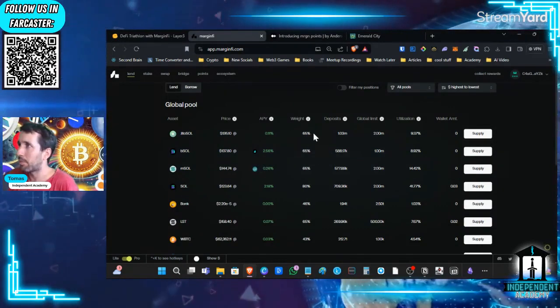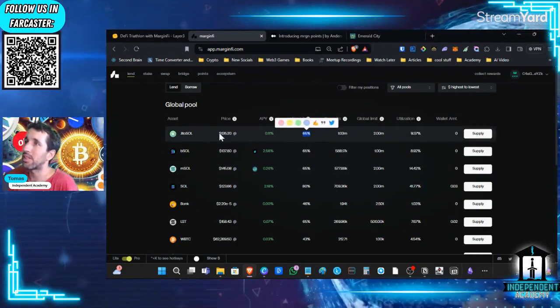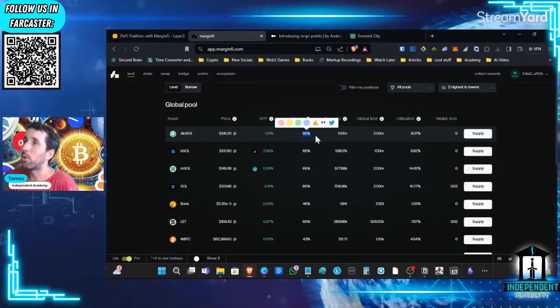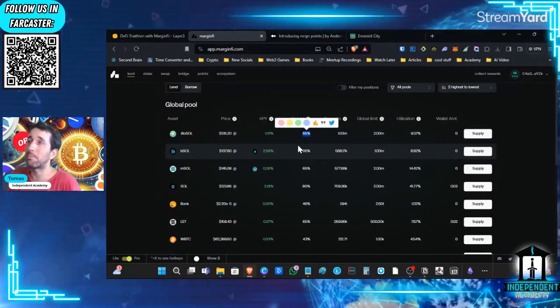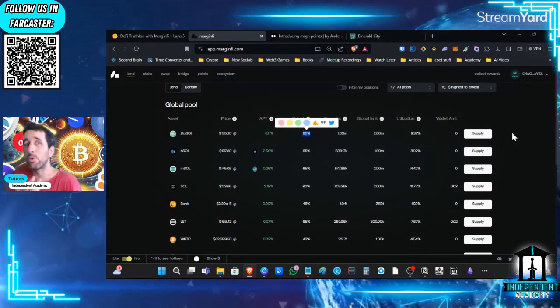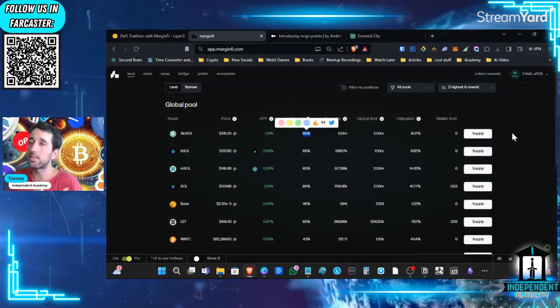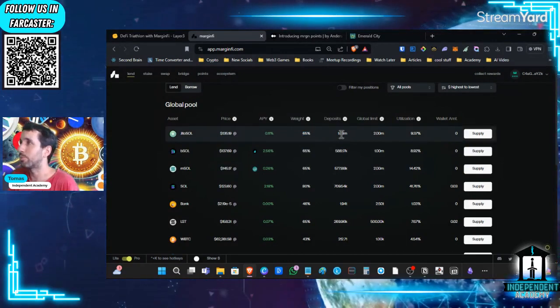Now, the next thing that you will see is the weight. Here you see a percentage. This percentage means that, for example, if I deposit $100 of JitoSol, I can borrow against it 65% of the value. So if I deposit $100, I can only borrow 65. And if I go over, then I enter into liquidation risk, which you should never do.